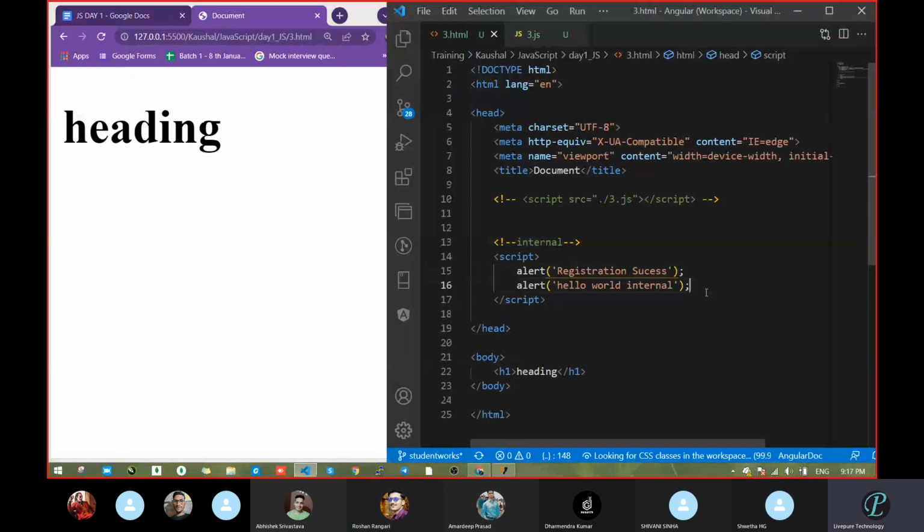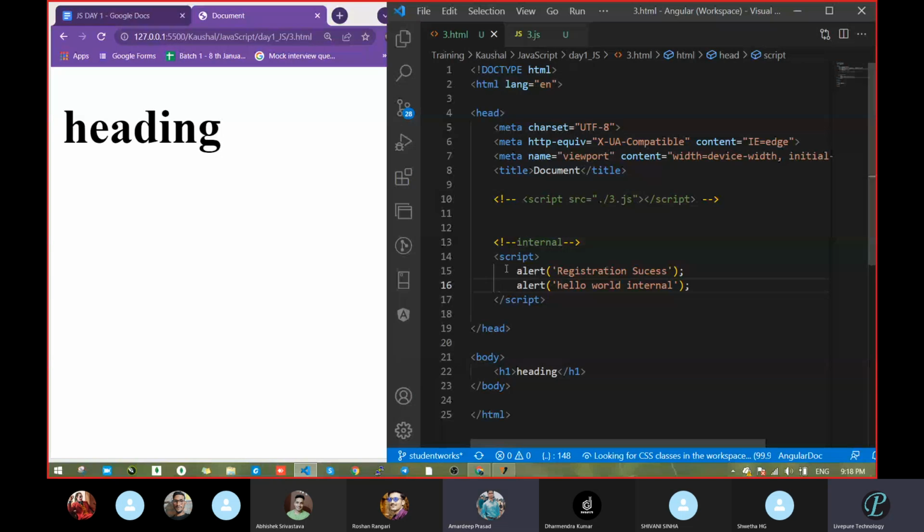This is a simple question. In HTML I had told you. Sir, it runs serially, like up to down. First come, first served. That's why registration comes first. Sir, whichever line is getting executed first, that output is coming.